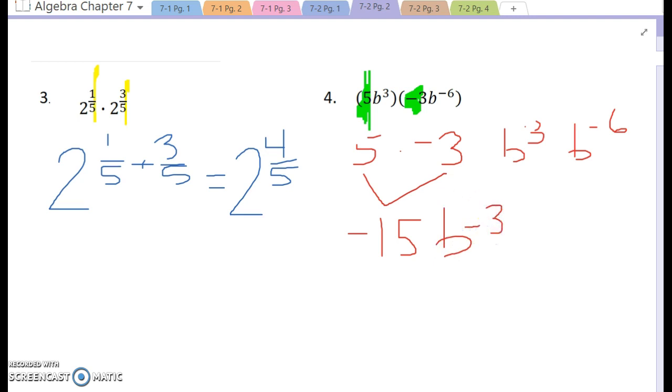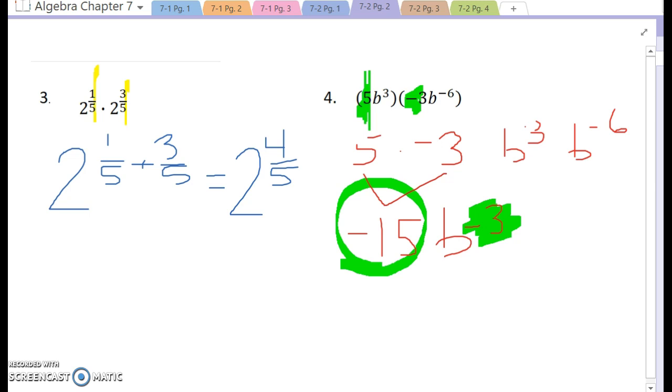All right. So this is not quite our final answer. The reason we can't call this our final answer is this piece right here. We don't like to see our exponents left negative. But I'm okay with this as a negative because it is just simply an integer. There's no exponent there. So we're okay leaving that part negative, but this, we don't like the -3.